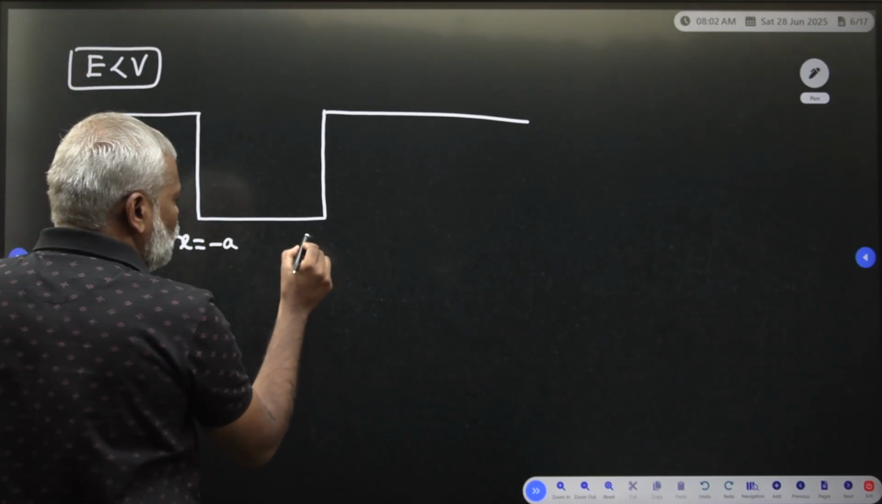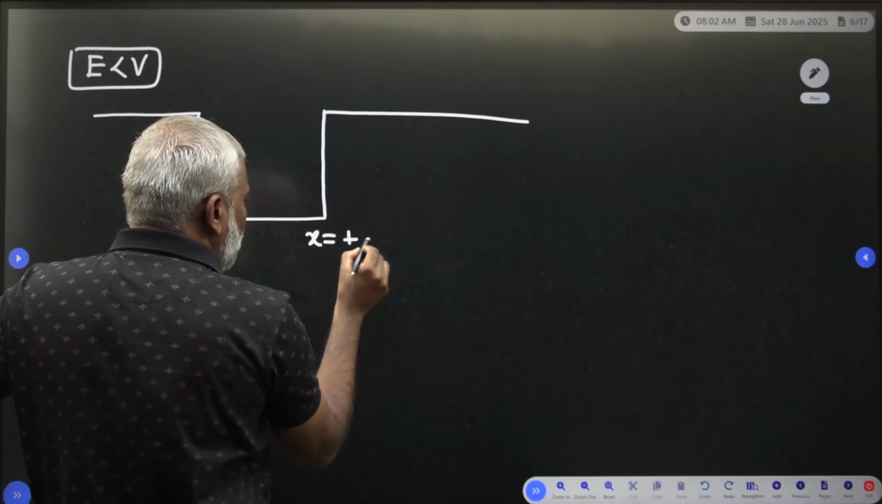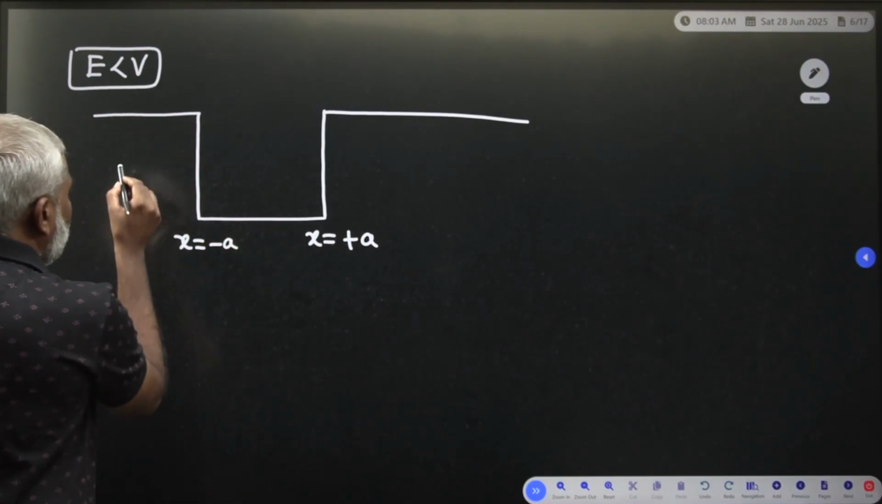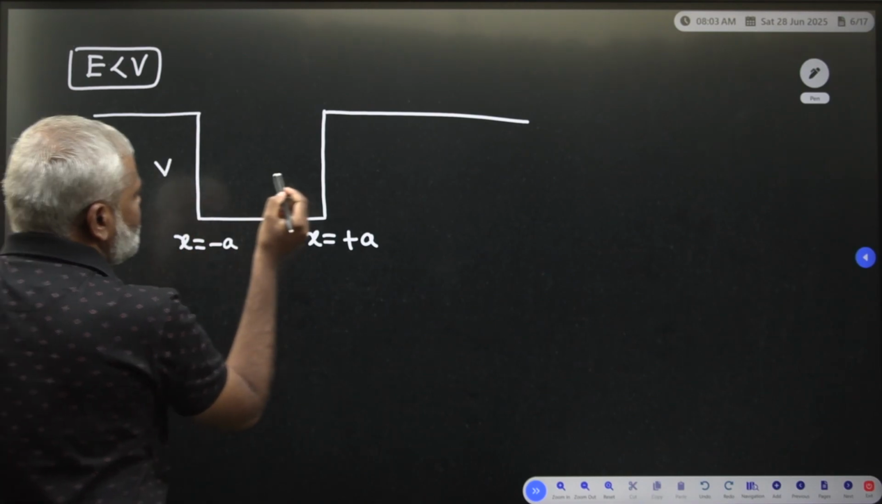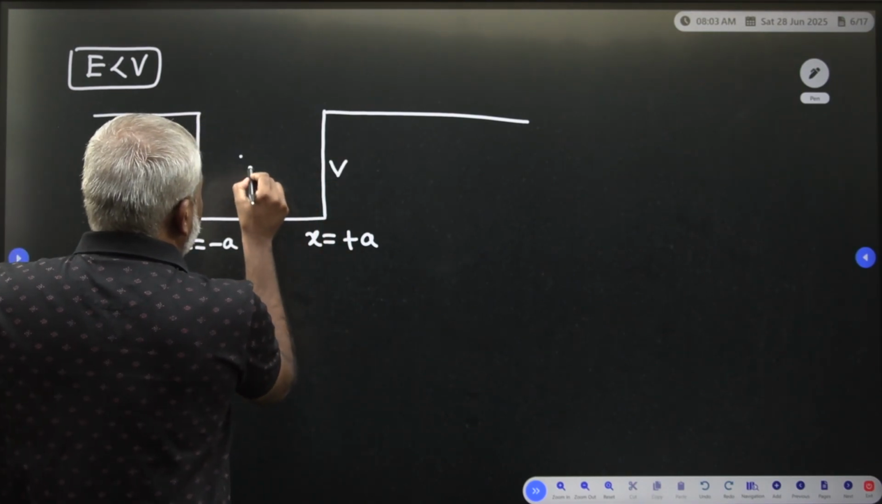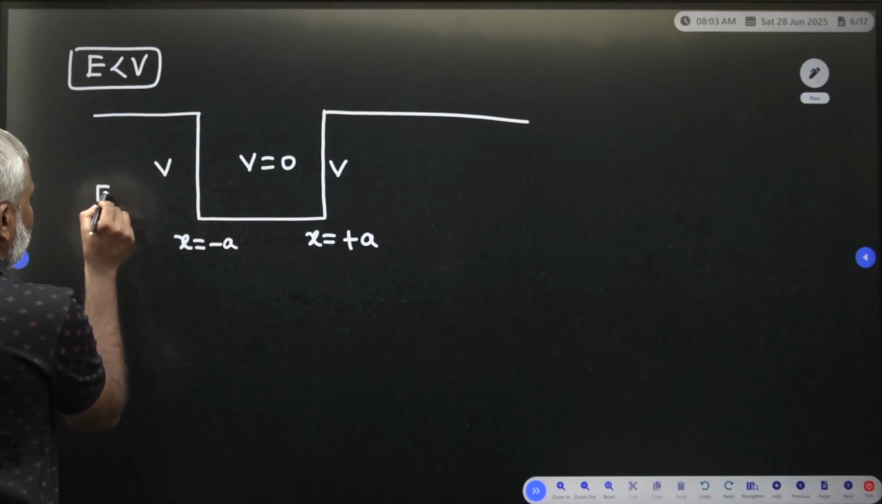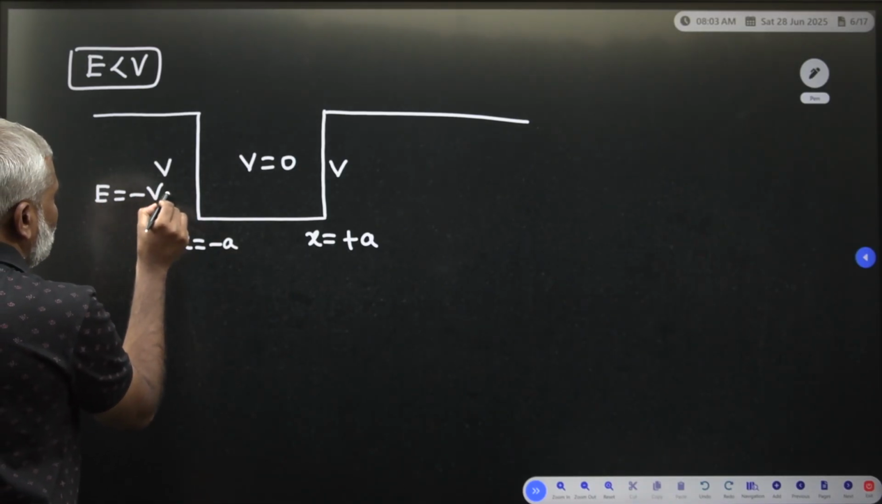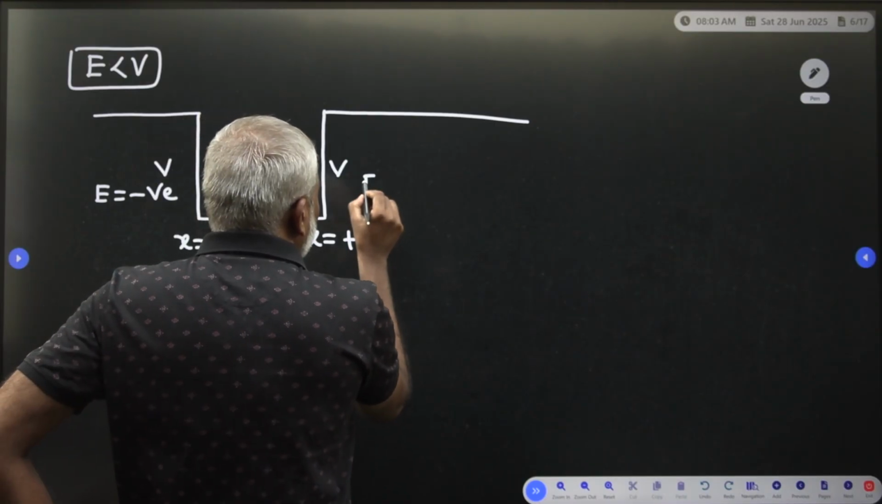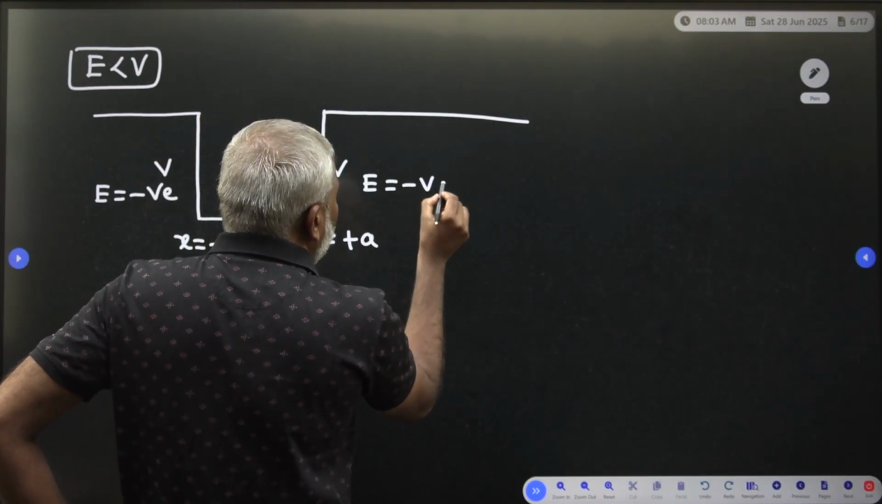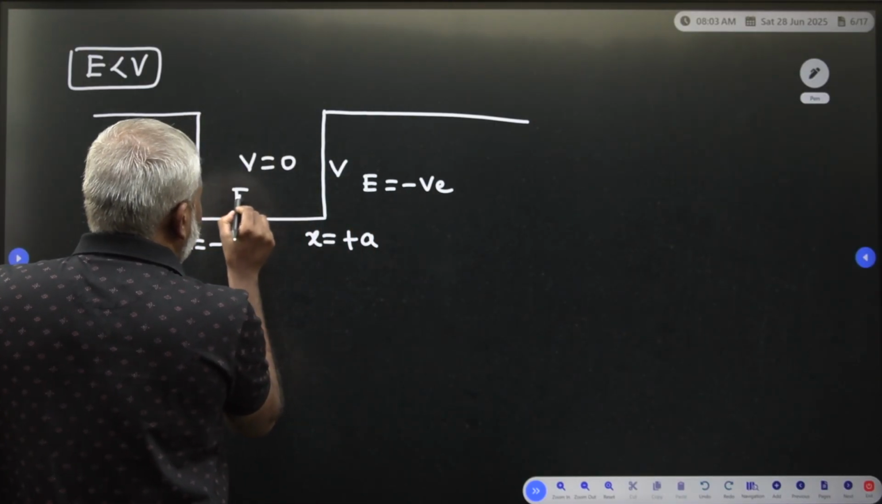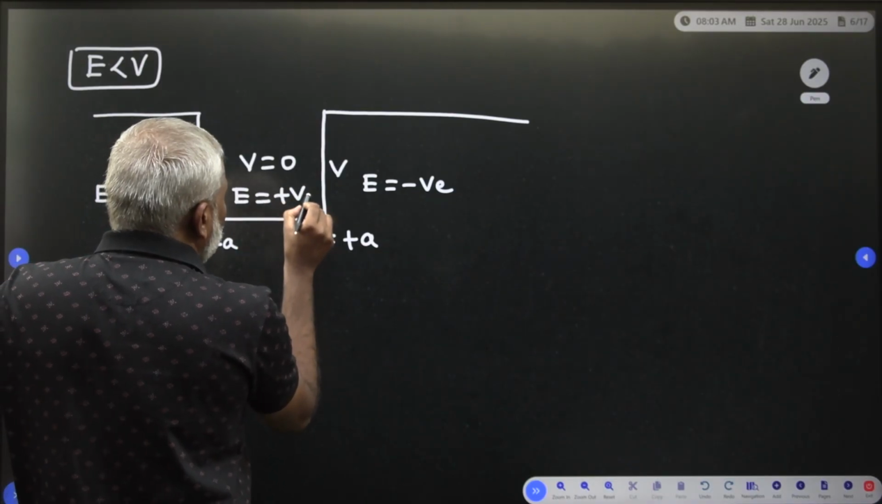The first boundary condition is x equal to minus a, and the second boundary condition is x equal to plus a. Here the potential energy is V, and here the potential energy is equal to 0. Here the energy we consider as negative, and here the energy we take as positive.